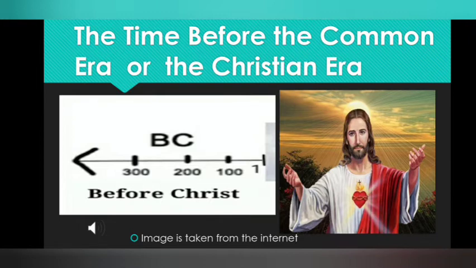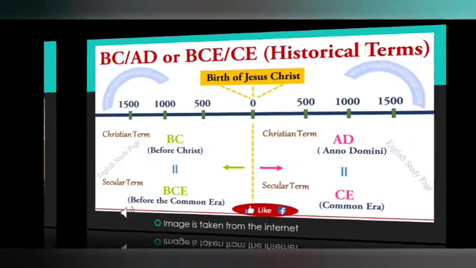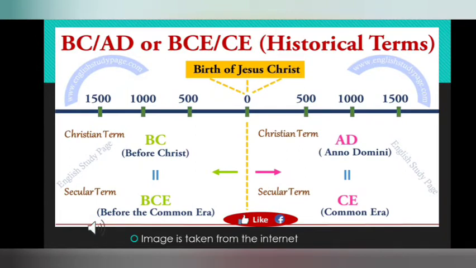So the time Jesus was born is marked as 0, and the time before him is called before Christ, BC, and the time after his birth is called AD. You have already studied BC, AD, or BCE or CE, historical terms.